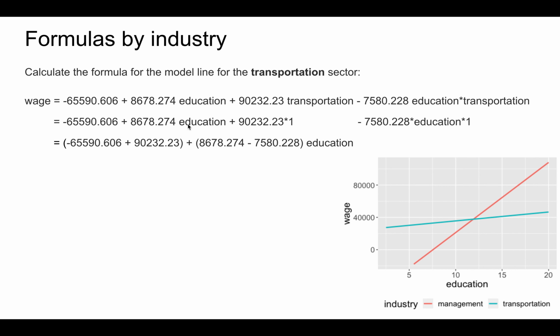Similarly, we have 2 education terms, 8,678 times education and negative 7,580 times education. And again, we can combine these like terms. So, plugging these values into our calculator, we get out the equation that wages equals 24,642 plus 1,098 times education.